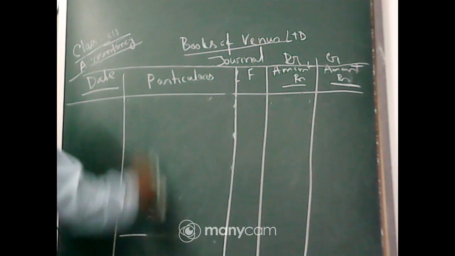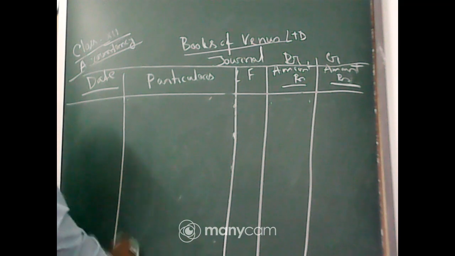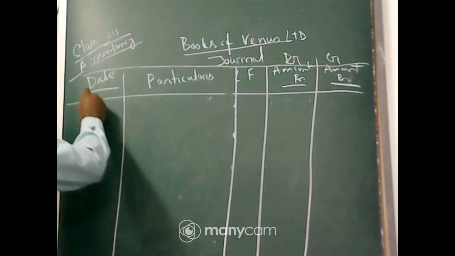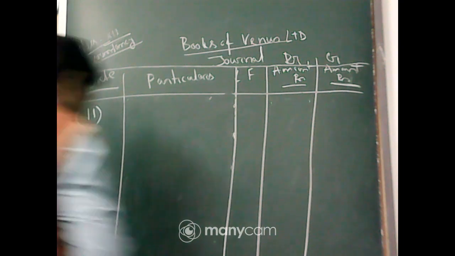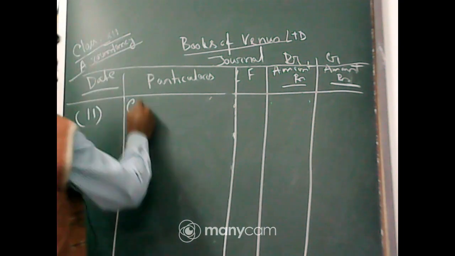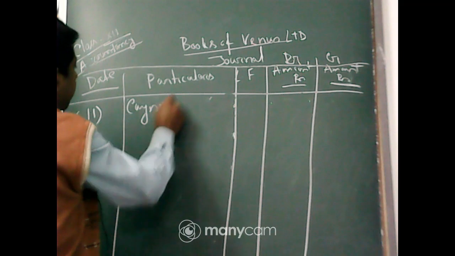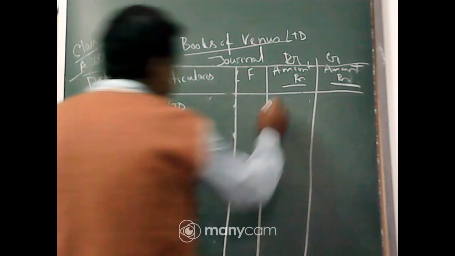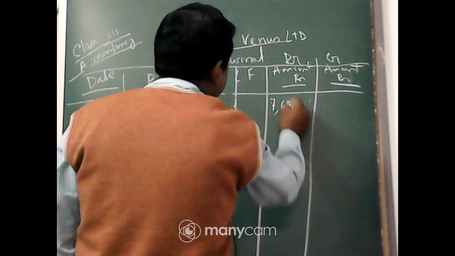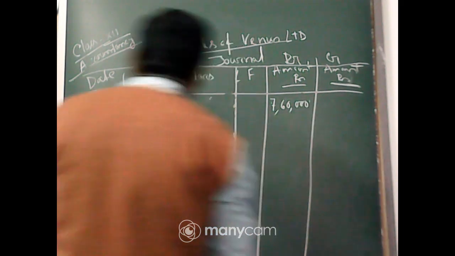Second entry you have to pass, that is number 2. Now we have to debit the Keynes Limited. So Keynes Limited we have credited by 7,60,000. The same amount should be debited. Purchase cost amount will never be changed.